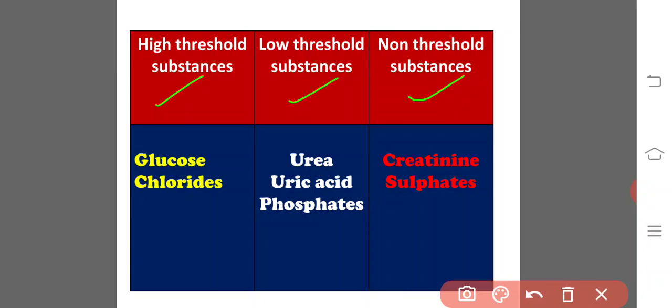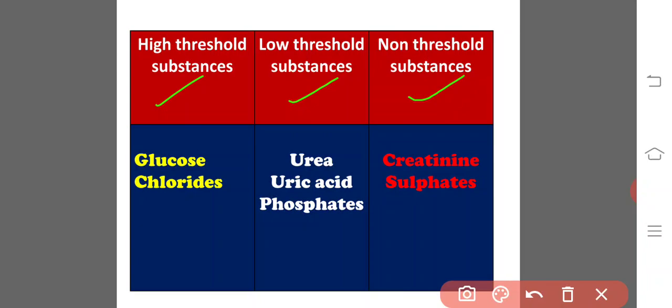If some component is there in the ultrafiltrate, how essential is it to reabsorb into our body, and whether it has to be reabsorbed or excreted, based upon that they have been categorized into 3 groups.